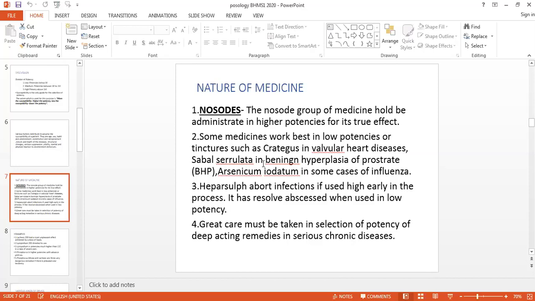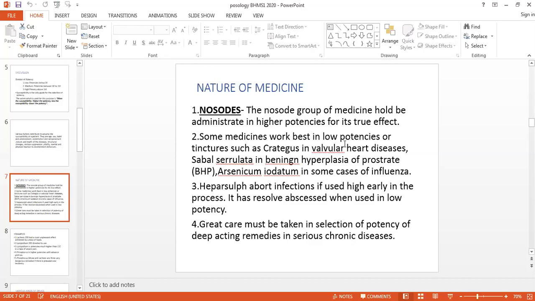Sabal serrulata, we are prescribing this medicine in BPH, that is benign hyperplasia of the prostate, which occurs after the age of 55 to 60 years. Then Arsenicum iodatum. This Arsenicum iodatum is a good remedy for influenza or allergy-related diseases, but we have to give this in the lower potency. So always keep in mind, whenever you want to give Crataegus, Sabal serrulata and Arsenicum iodatum, always use the lower potencies.